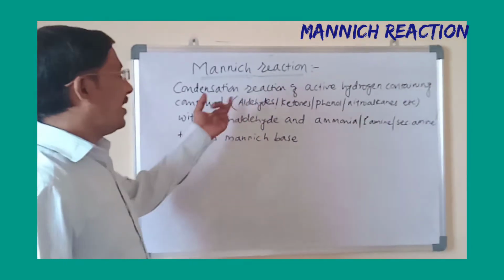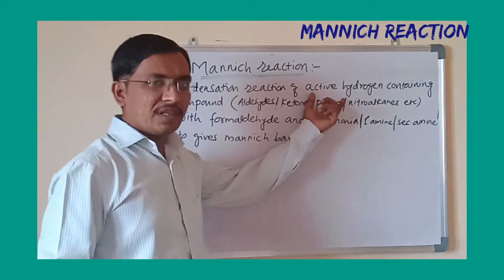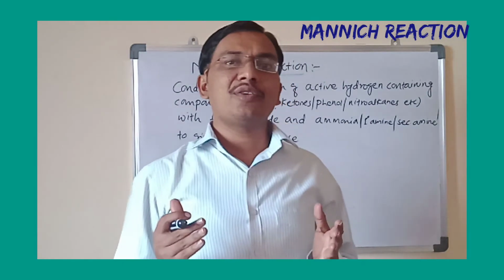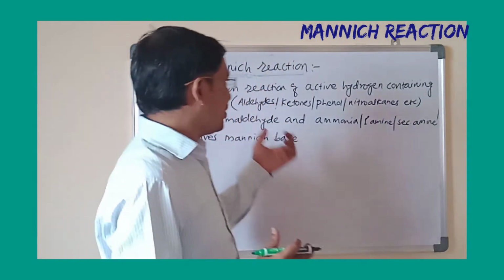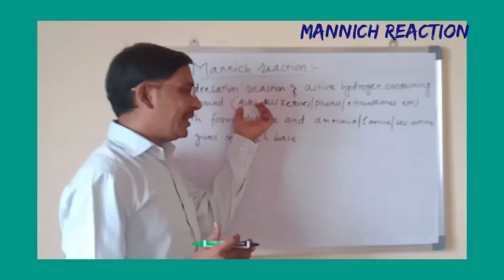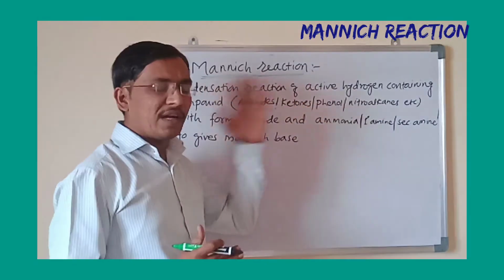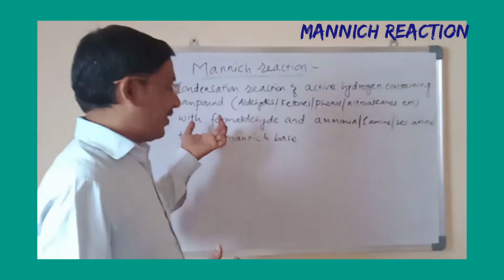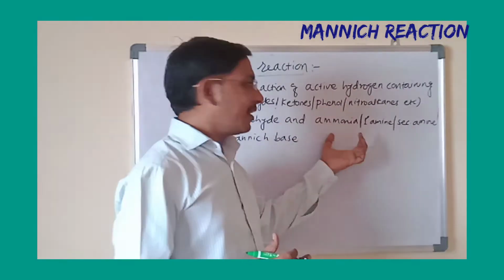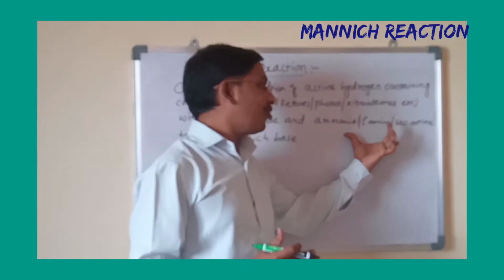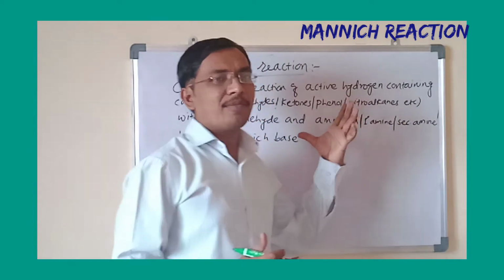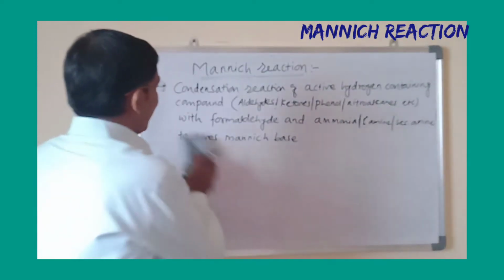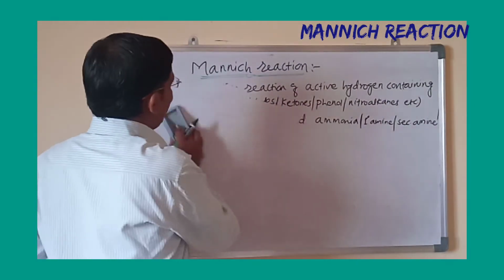See here, it is a condensation of active hydrogen containing compound. Active hydrogen compounds are those whose hydrogens are more acidic. That is those hydrogens which are present in the aldehyde, ketones, phenol or nitroalkane, such compounds. Okay, which is treated with formaldehyde and one of the molecules, that is either ammonia or primary amine or secondary amine, to give rise to the Mannich base. This reaction is known as a Mannich reaction.